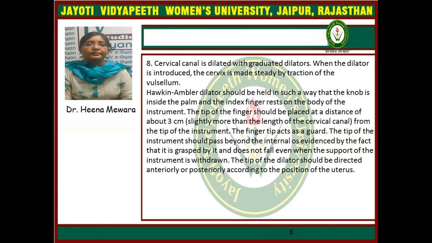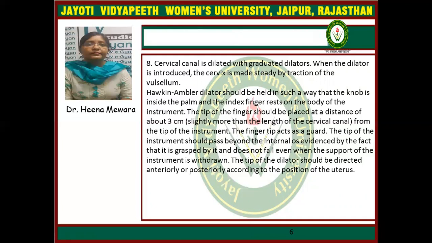The Hegar dilator should be held in such a way that the knob is inside the palm and the index finger rests on the body of the instrument, and the tip of the finger should be placed at a distance of 3 centimeters, slightly more than the length of the cervical canal, from the tip of the instrument.